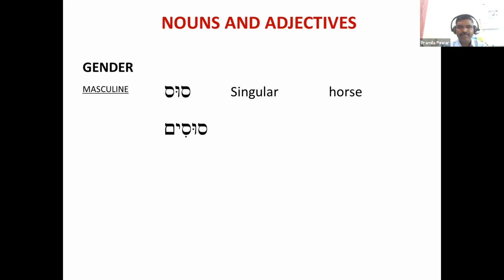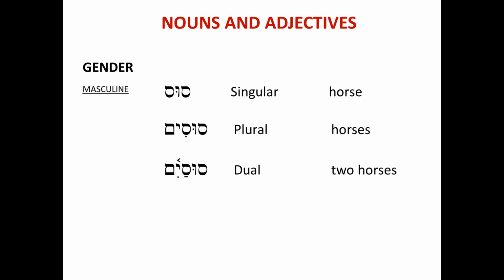What is the gender? Feminine. Plural. Masculine, plural. One more thing I forgot to tell you. There is a dual. For dual, aim is used: patach, then yod with hirek and final mem. When we add the aim suffix to the masculine noun, it will become a dual.